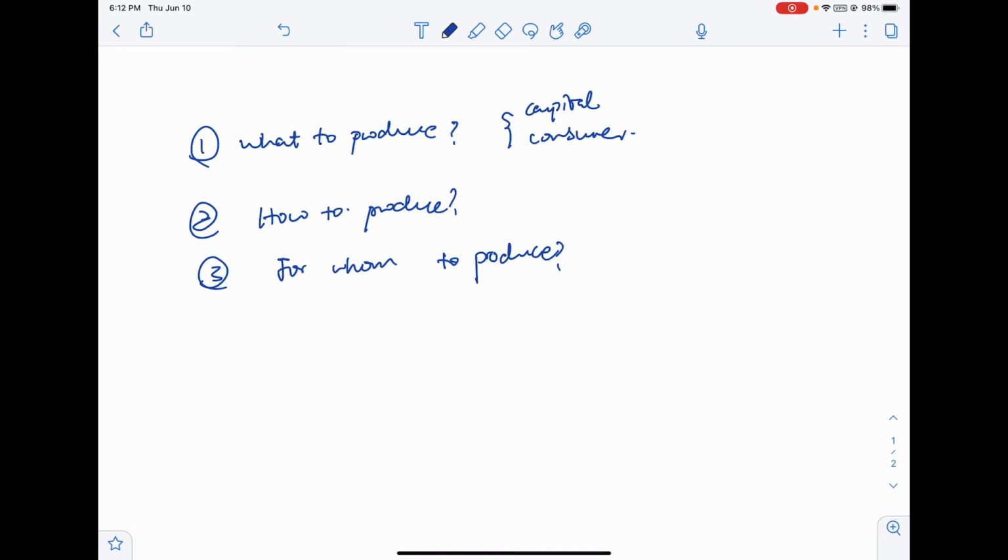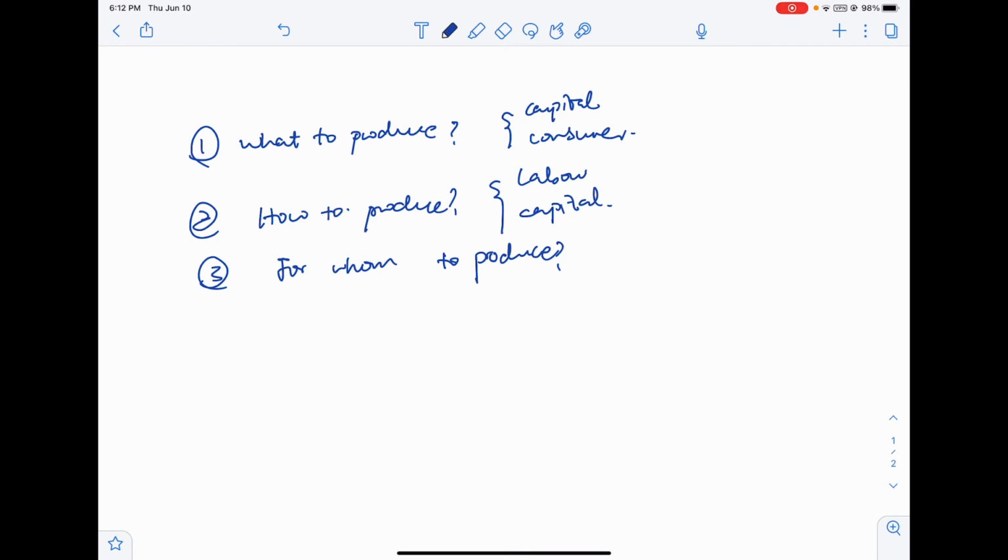So how to produce? Well, this is about using what resources. Do we have to be labor intensive or capital intensive? For private firms, they aim to maximize profits and reduce cost, so they might use the most efficient way of production. For example, China has a lot of cheap labor because there are so many people in China, or in India, the population is huge.